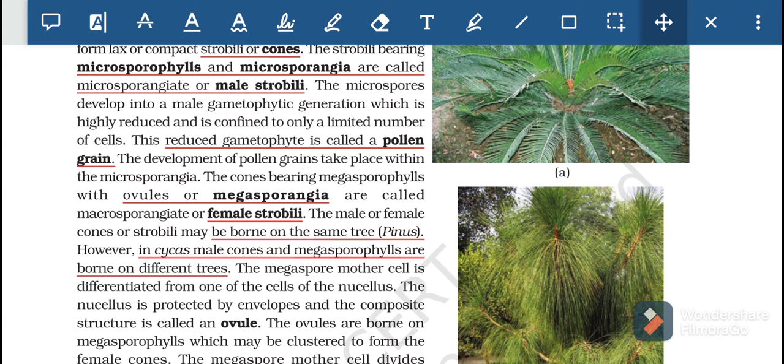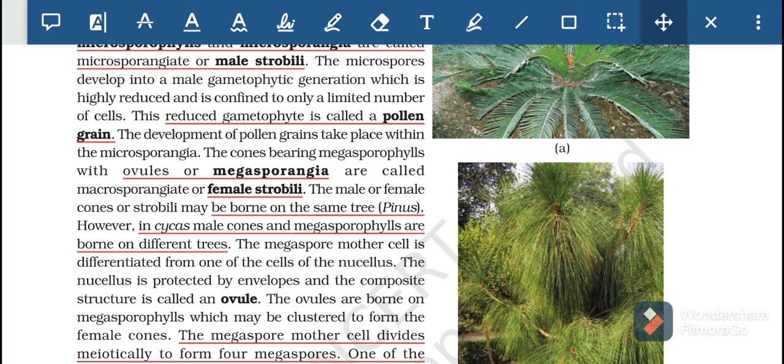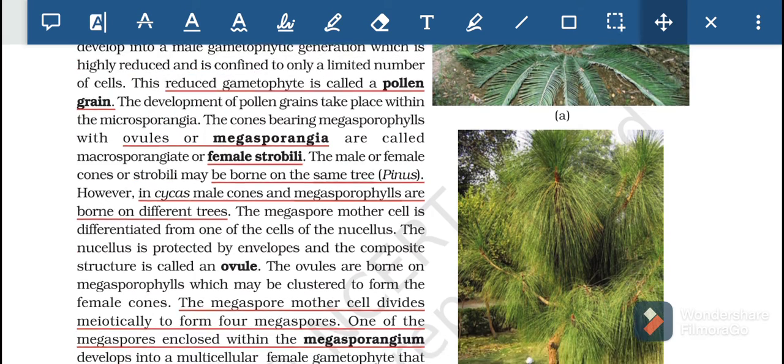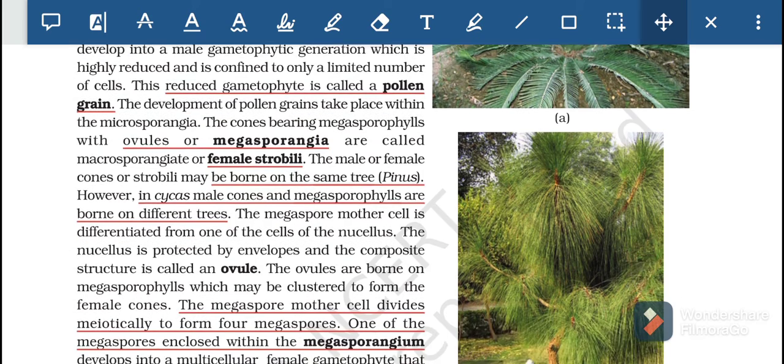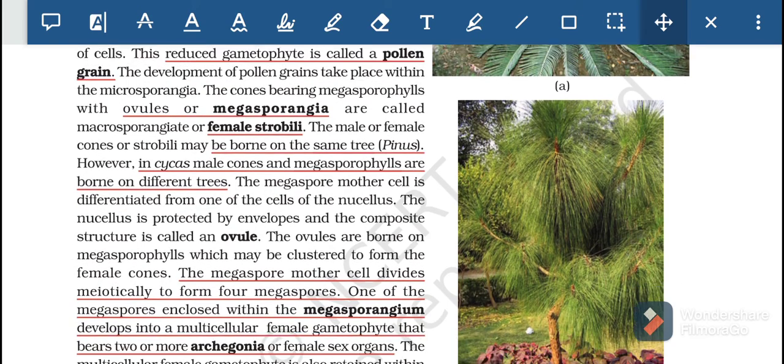The cones bearing megasporophylls with ovules or megasporangia are called macrosporangiate or female strobili. That means the strobili which have ovules or megasporangia are called macrosporangiate or female strobili. I said megasporangiate earlier, but it is macrosporangiate.